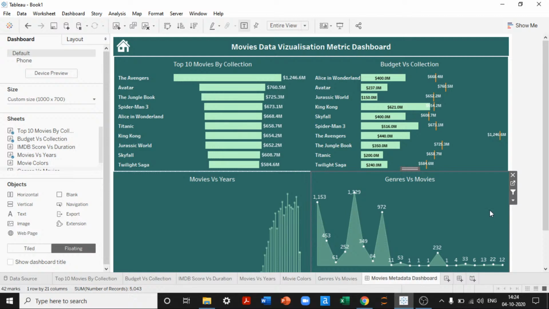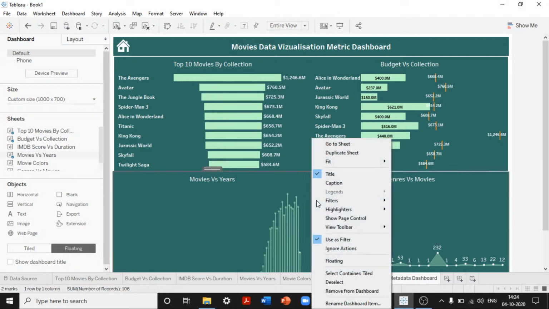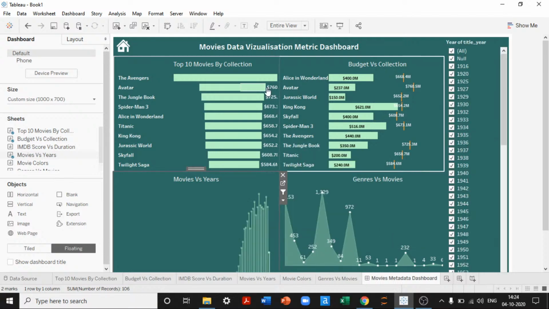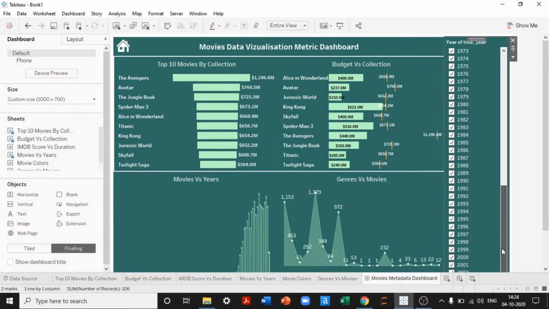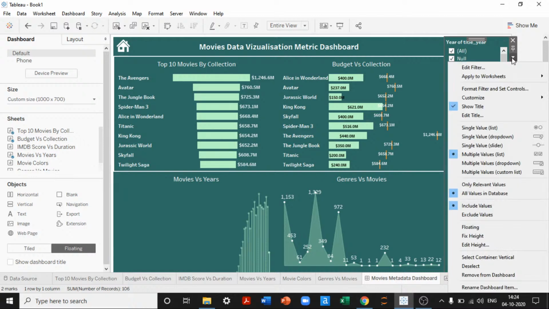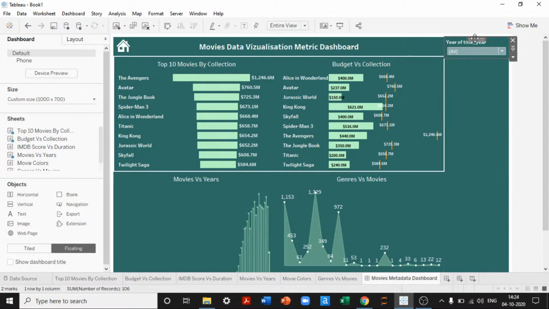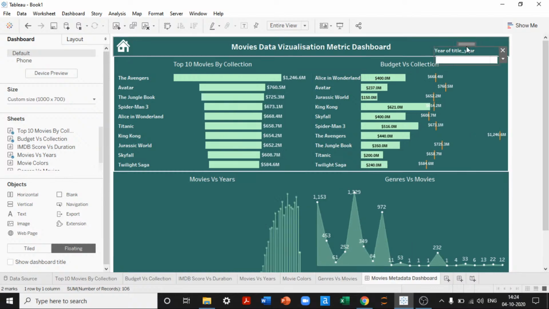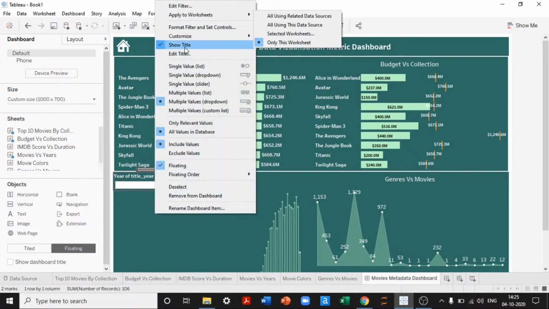Dashboard will look clean. Go to the drop down in filters, choose the title year, and it will show you all the years that are there in the data set. Since we don't want so much information, we will change the filter type into multiple values drop down, and it has to be floating. So what I can do is drag and drop this filter into this particular view and choose whatever information that I can see.